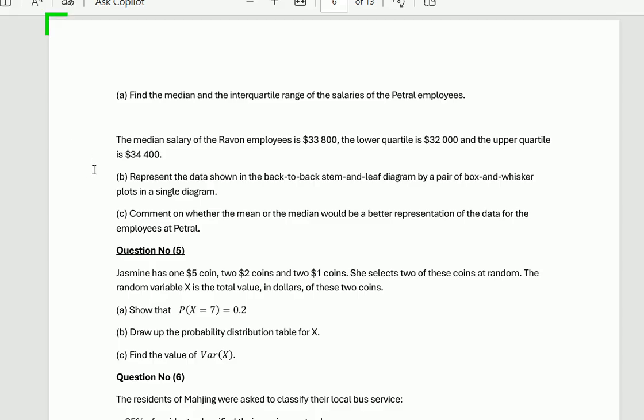For part C, comment on whether the mean or the median would be a better representation of the data for the employees at the Petrol.